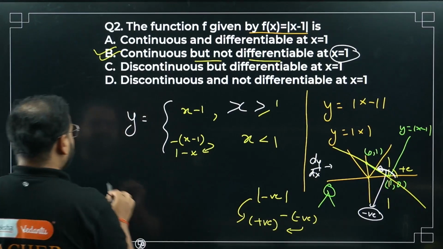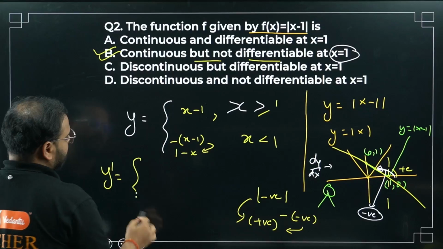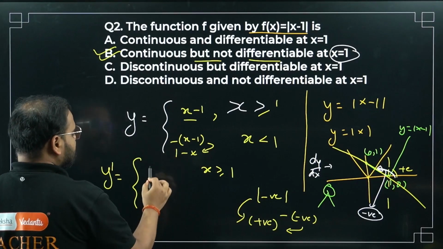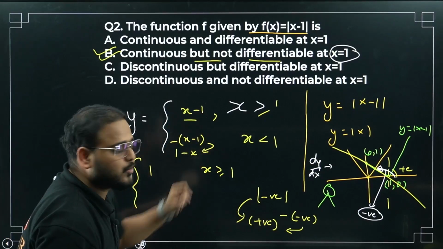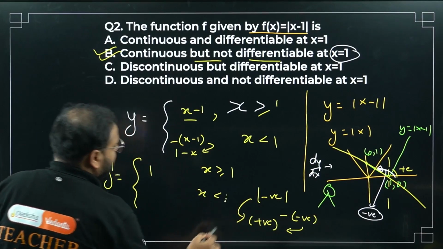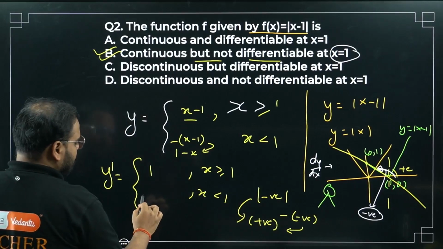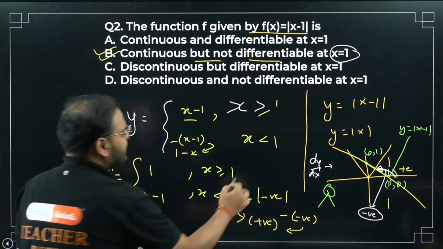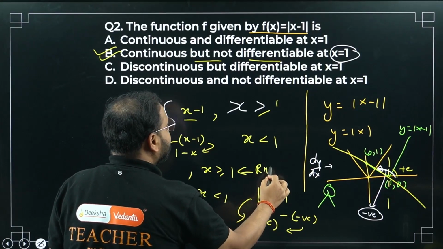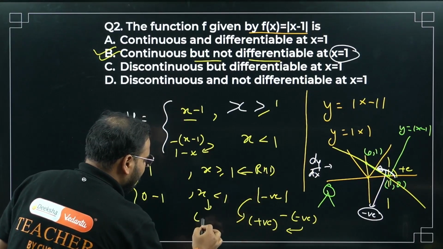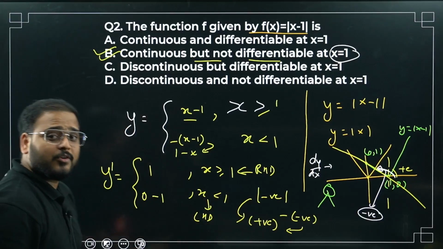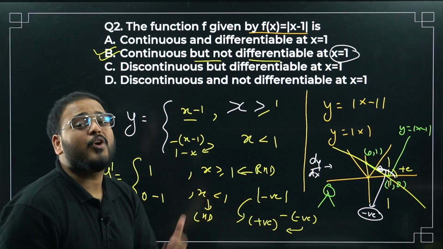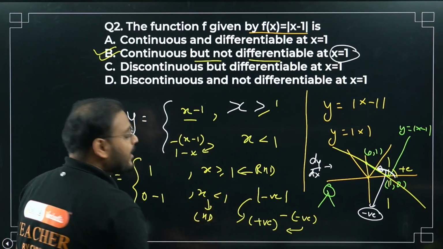Now differentiate. Find y dash. For x greater than or equal to 1, I'm going to get simply 1. For x it is 1, for minus 1 it is 0. What about x less than 1? For 1 I'll have 0, for x it's a minus sign, so minus 1. What is this, sir? Right hand derivative. And what is this, sir? Left hand derivative. Are they equal, sir? Of course not. It means left hand derivative is not equal to right hand derivative, so non-differentiable at the point x equals to 1.